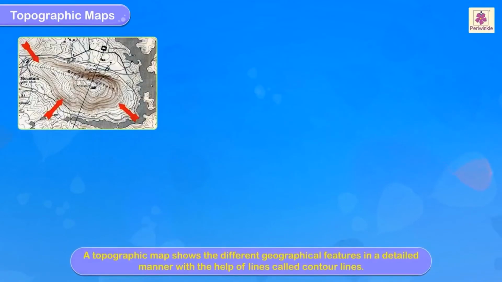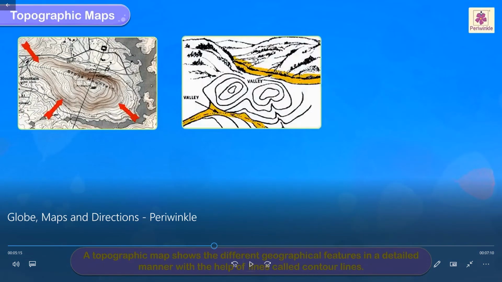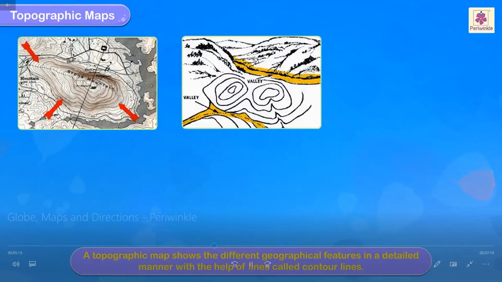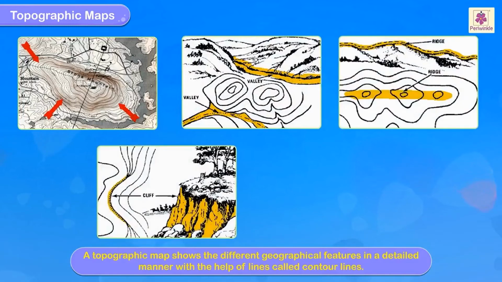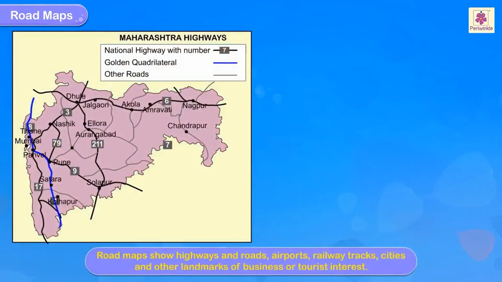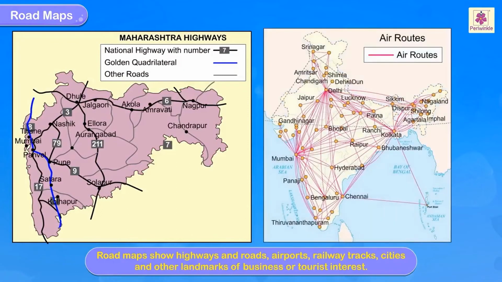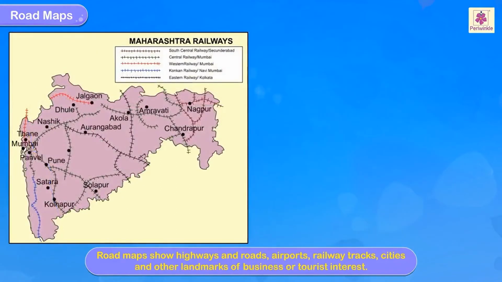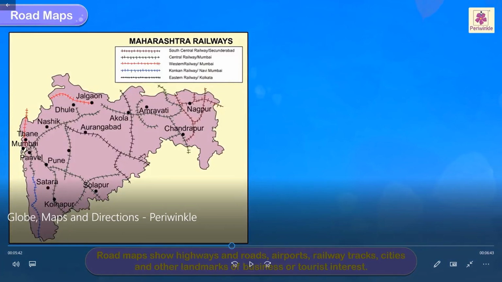Next is topographic maps. A topographic map shows the different geographical features in a detailed manner with the help of lines called contour lines. Just go through it, what we mean by topographic maps. Next is road maps. Road maps show highways and roads, airports, railway tracks, cities and other landmarks of business or tourist interest. So this is very important.